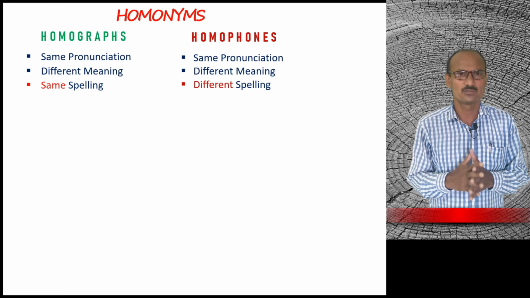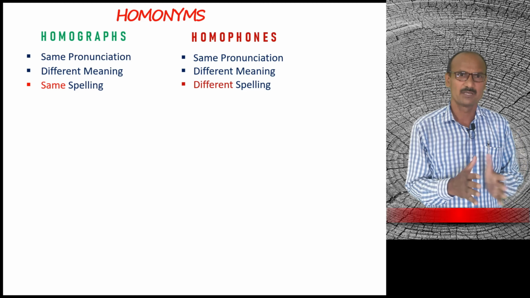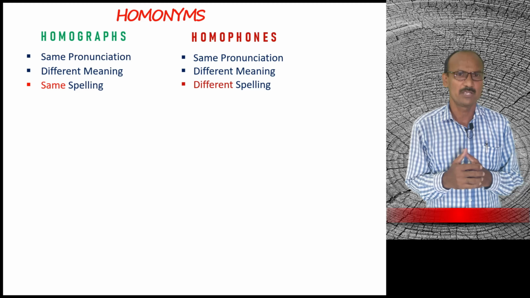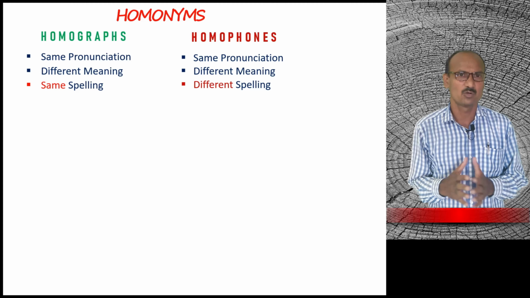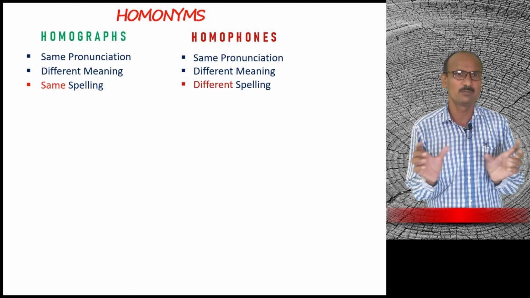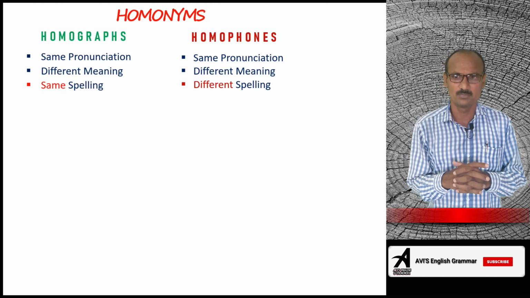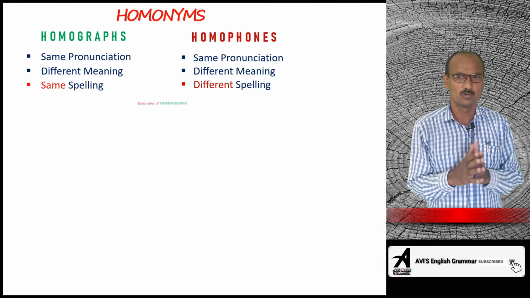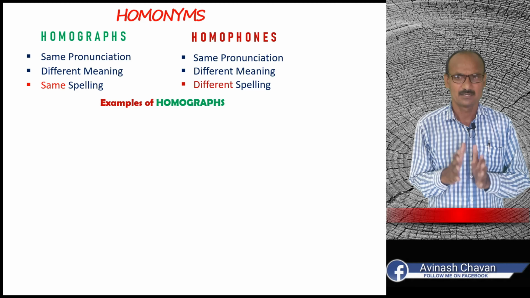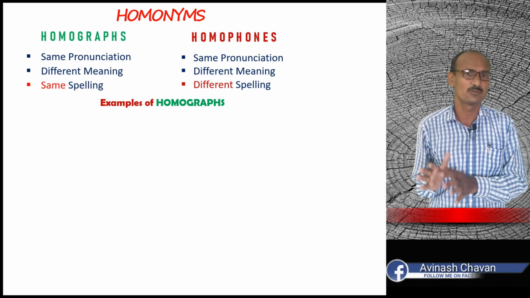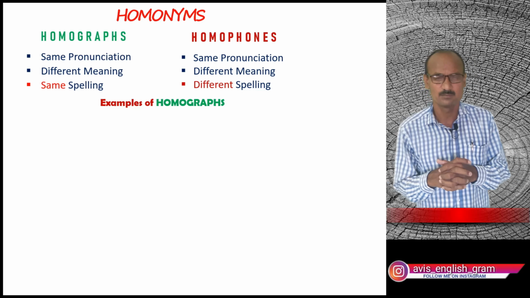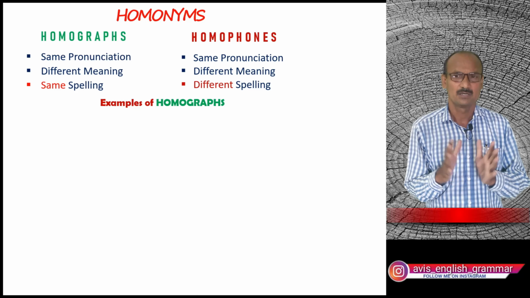In the last video we saw some examples of homophones. Today we are going to see some examples of homographs. In homographs and homophones, only one difference is the major difference between the two word groups. In homographs, the words have the same spellings, but in homophones the words have different spellings. It is the major difference between the two word groups.